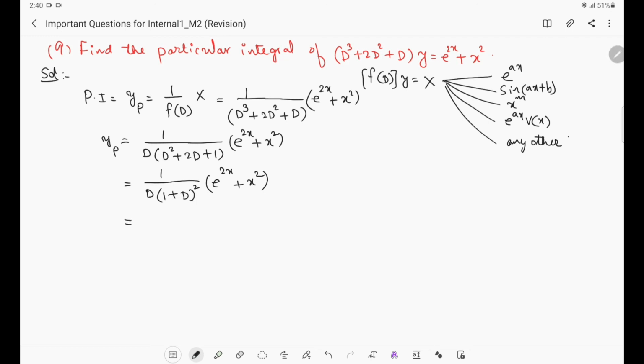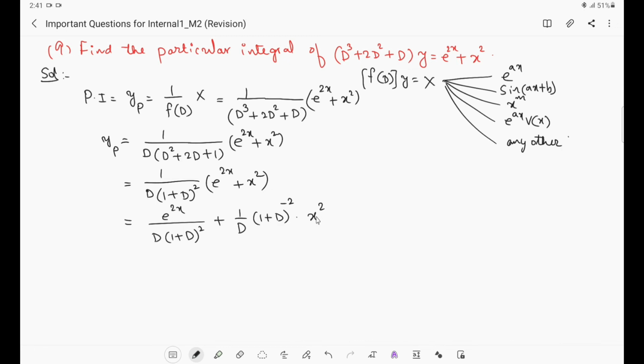Now this can be written as, you separate the terms, e power 2x by d into 1 plus d whole square, right, plus 1 by d into, or better we can write like this, 1 by d into 1 plus d whole power minus 2 into x square. So why are we writing like this? Because x square belongs to third case and e power 2x belongs to first case. In first case, what we have to do is, from the denominator, d should be replaced with 2.